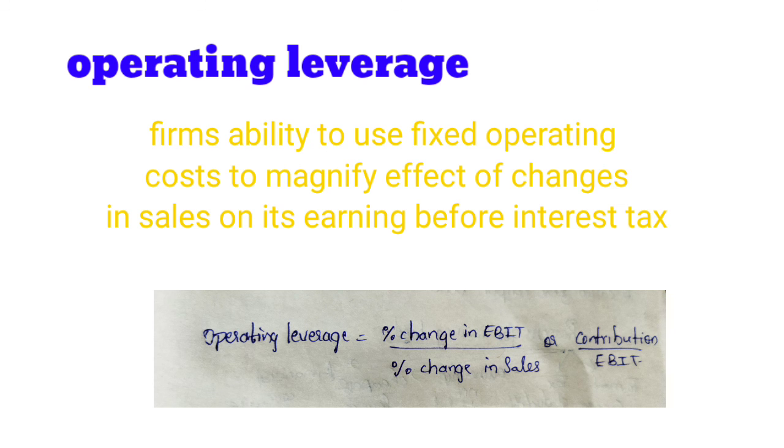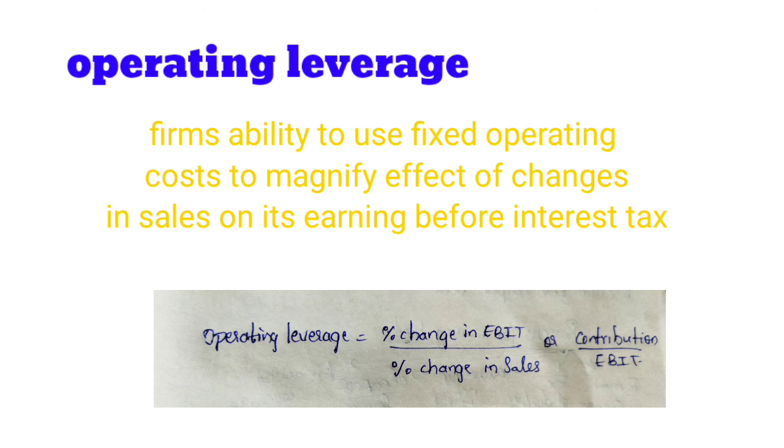We are going to learn the concept of operating leverage. First of all, what is operating cost? The cost which is incurred from operations. For example, for a cinema theater, the operational costs are electricity, theater rent, etc. This is called operating leverage. So operating leverage takes only operating cost.